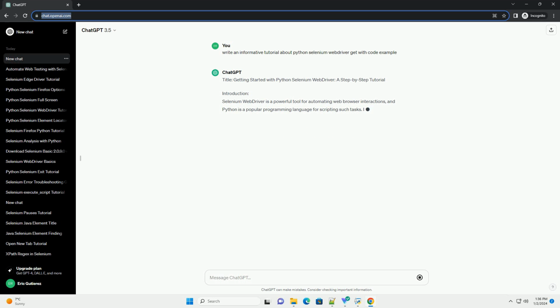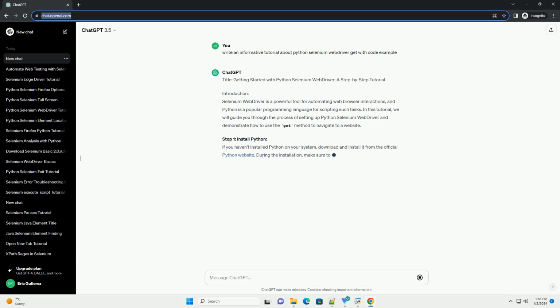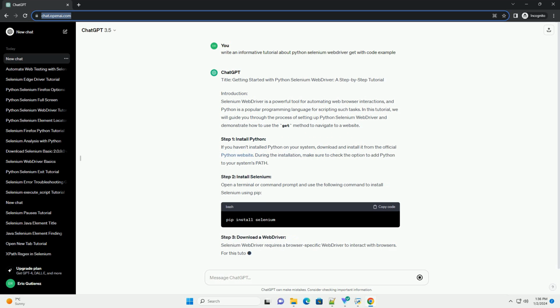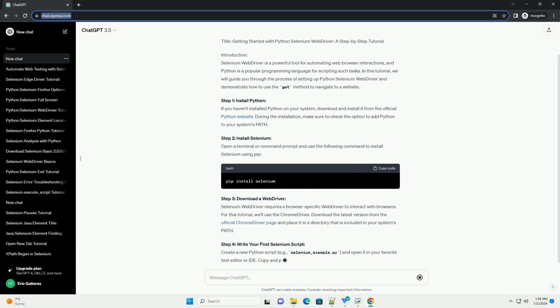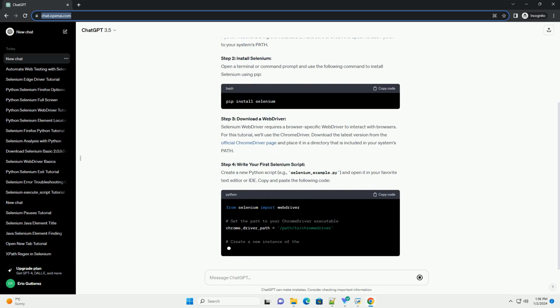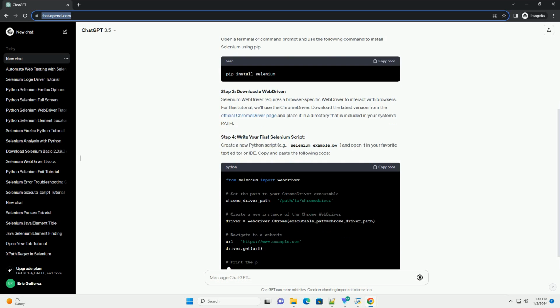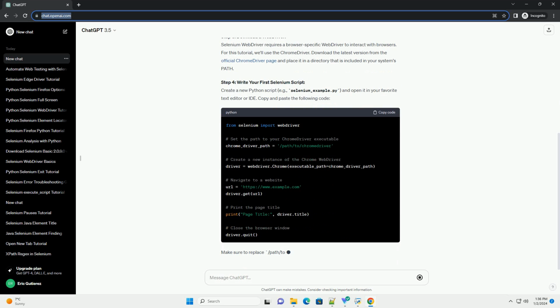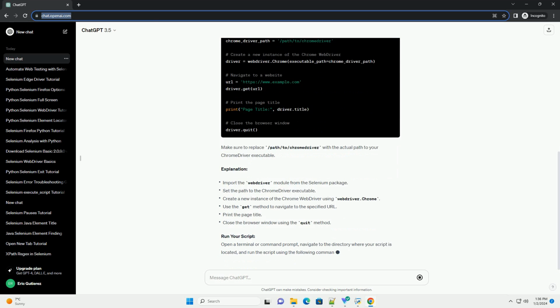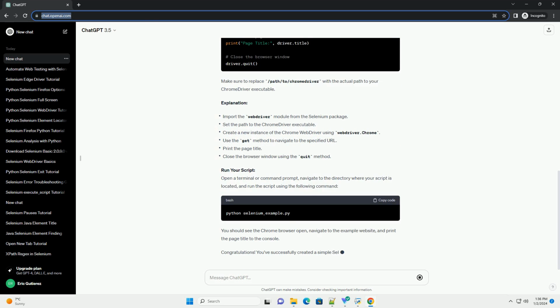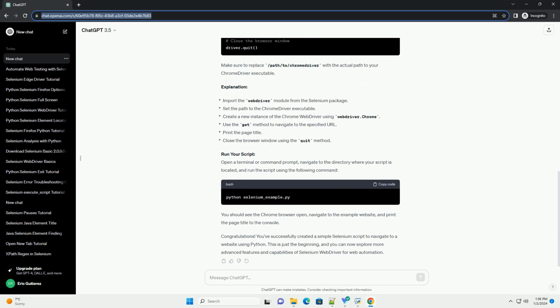Title: Getting Started with Python Selenium WebDriver, a step-by-step tutorial. Introduction. Selenium WebDriver is a powerful tool for automating web browser interactions, and Python is a popular programming language for scripting such tasks. In this tutorial, we will guide you through the process of setting up Python Selenium WebDriver and demonstrate how to use the get method to navigate to a website.